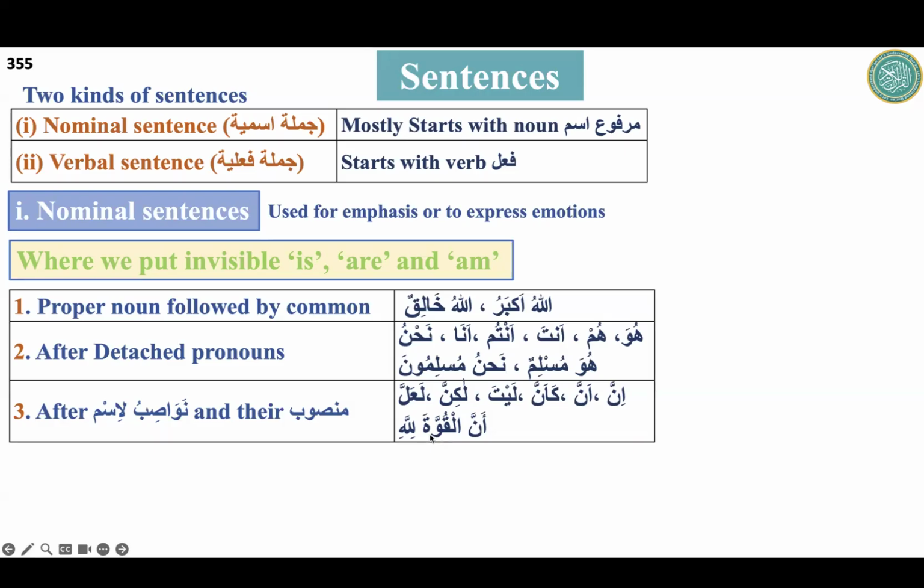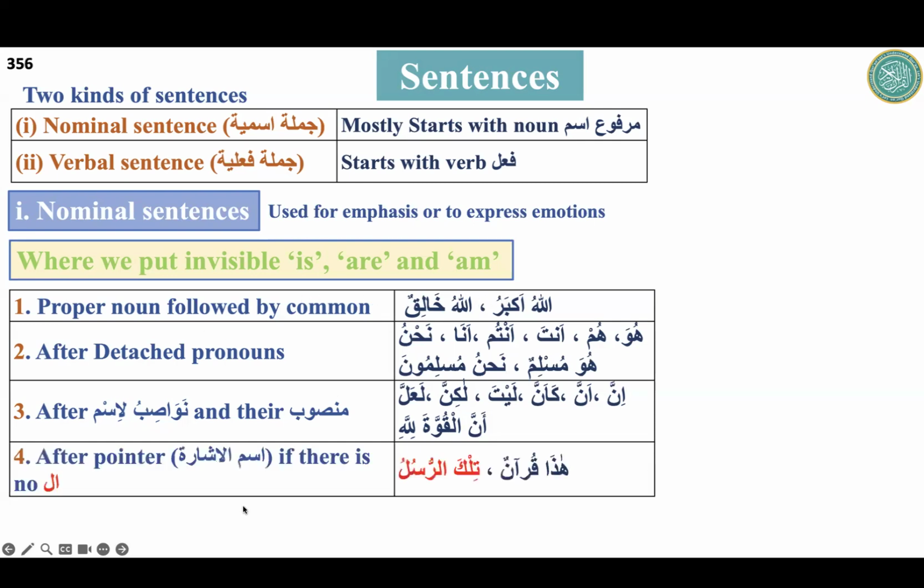After that, we have to put ism marfu. That all the powers are for Allah. What will be the suitable? We have to put ism marfu there. The fourth one is after the pointer, ismul ishara.